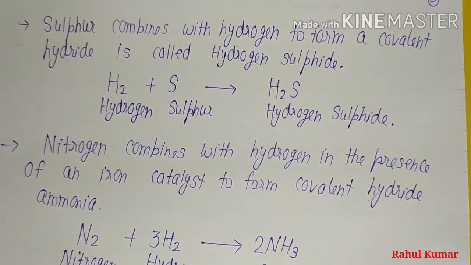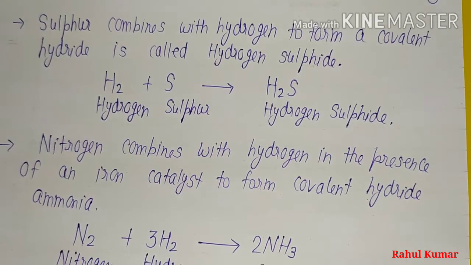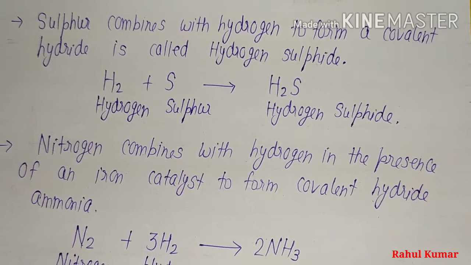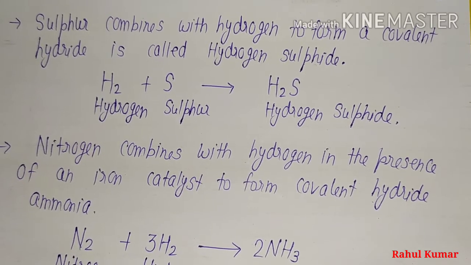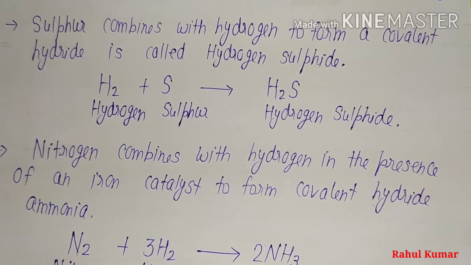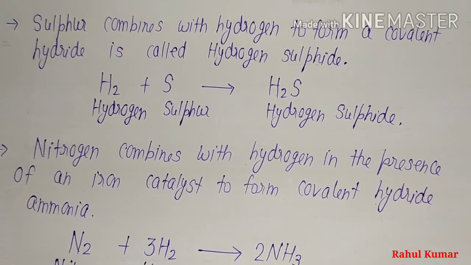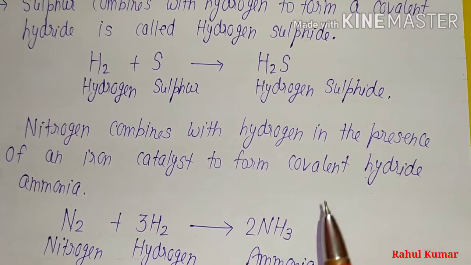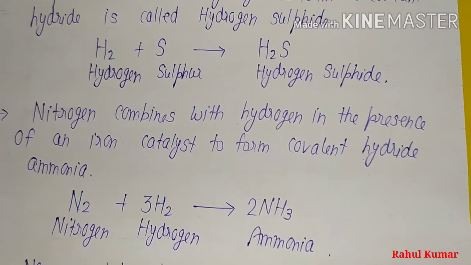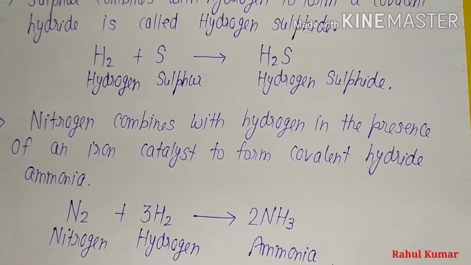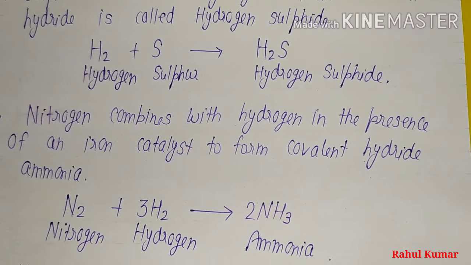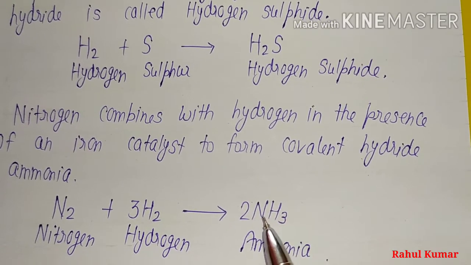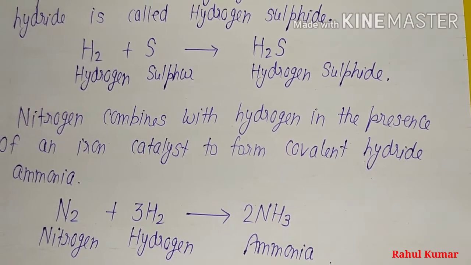When sulfur combines with hydrogen, it forms a covalent hydride called hydrogen sulfide, H2S. When nitrogen combines with hydrogen in the presence of an iron catalyst, it forms the covalent hydride ammonia. So N2 reacts with hydrogen and forms NH3, which is ammonia.